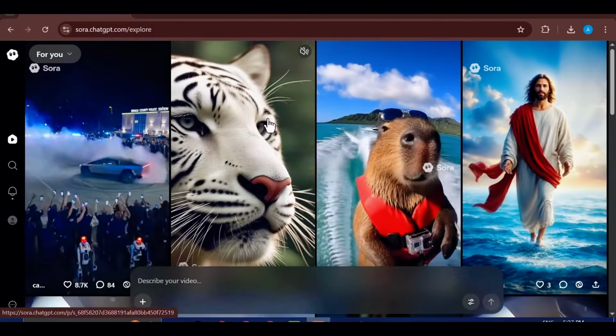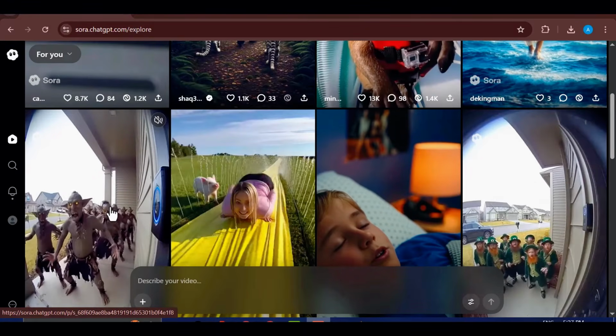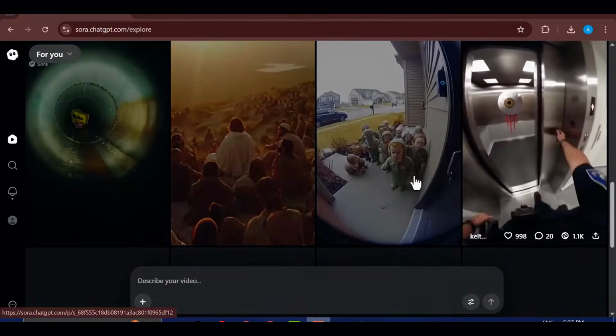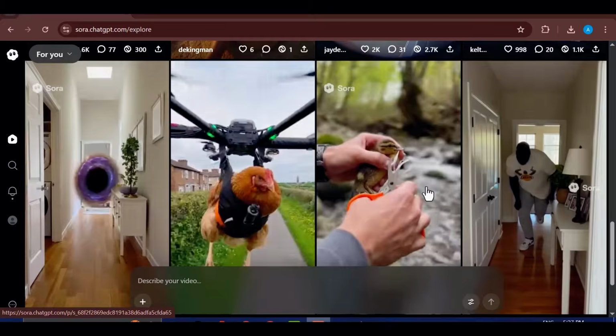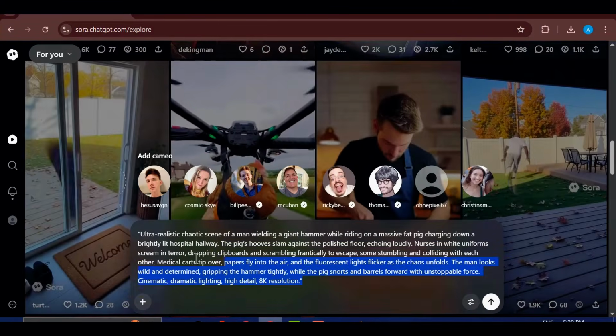Once you have access, log in to the Sora 2 platform and take a moment to browse around. You can see the type of videos other creators are producing, and this will give you inspiration for what is possible with the tool. Now, to create your own video, paste your prompt into the prompt field.